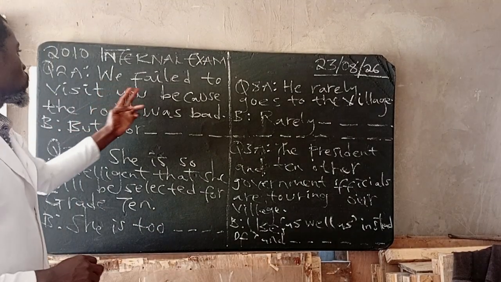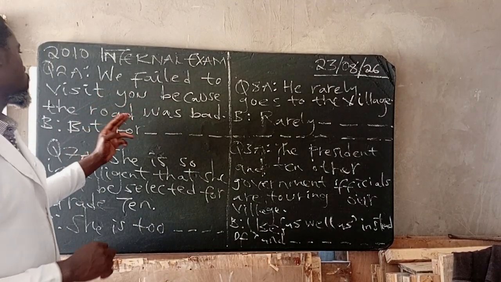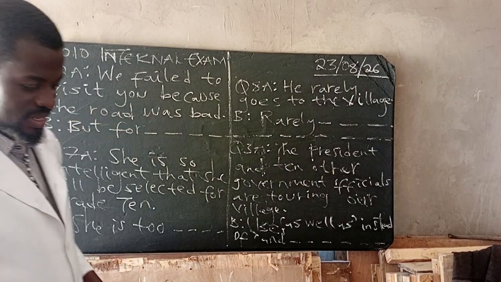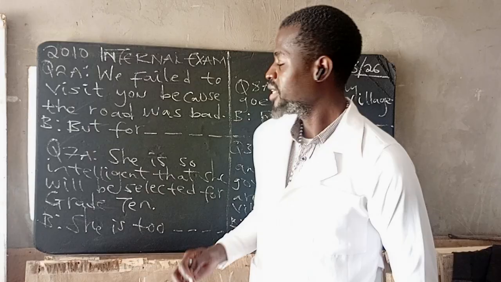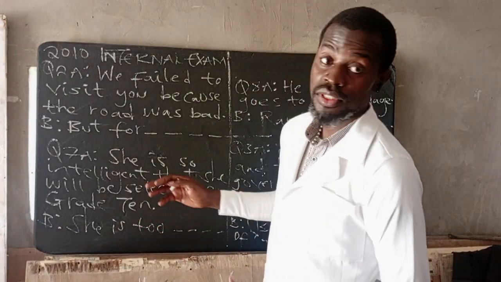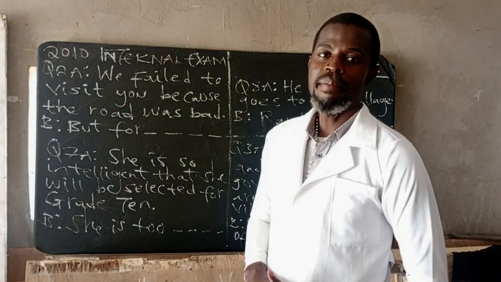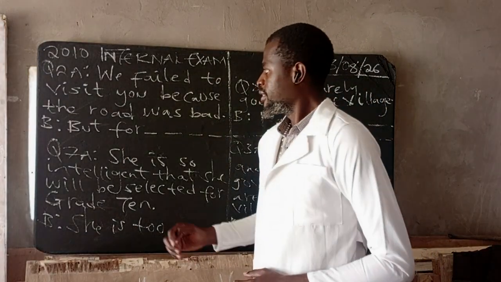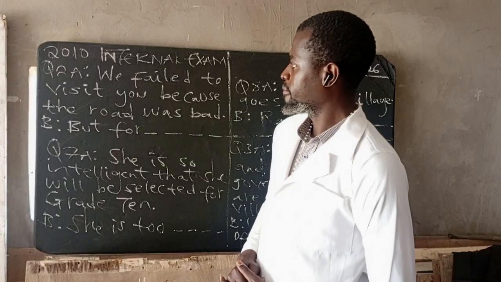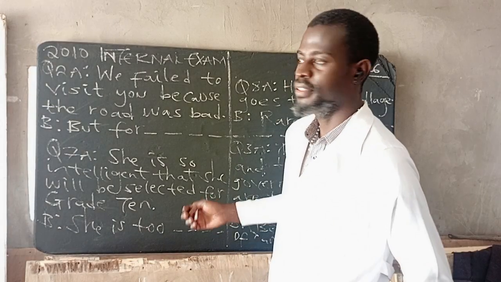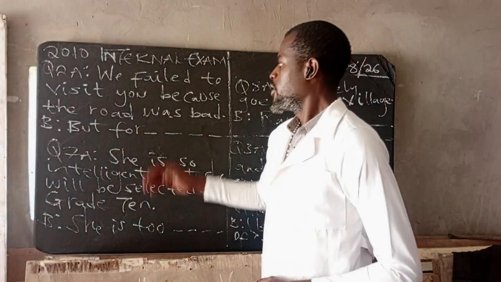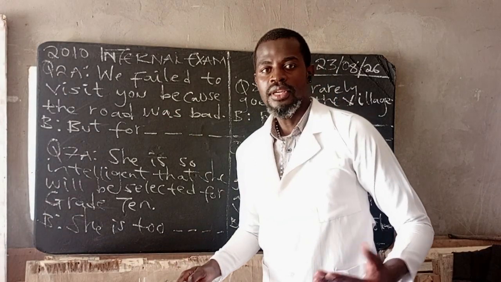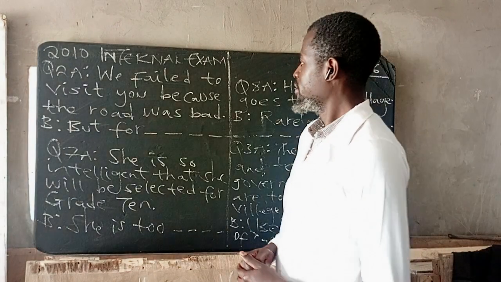The question is, we failed to visit you because the road was bad. So as you can see, this is a conditional sentence, type number 3. I've made a video on conditions, so you should look it up. This is an impossible condition. I won't go into details explaining each type of condition. An impossible condition can never happen. Why? Because it refers to the past.